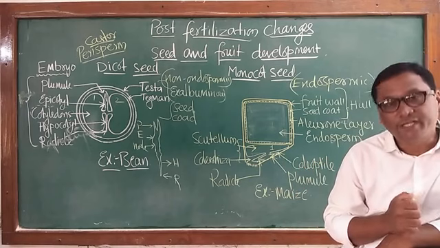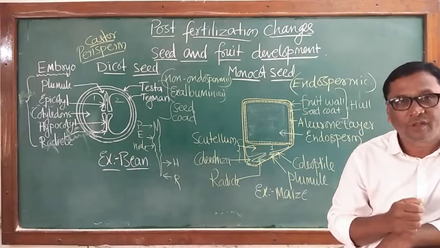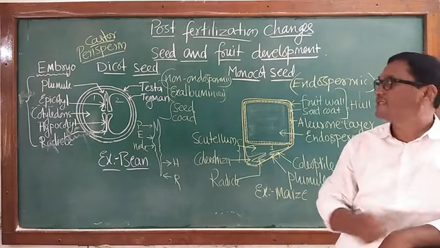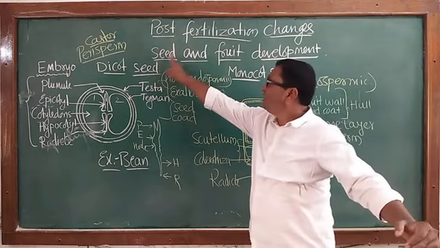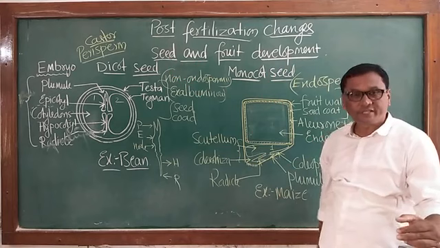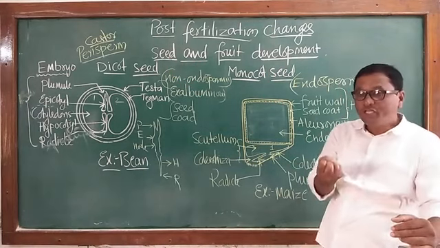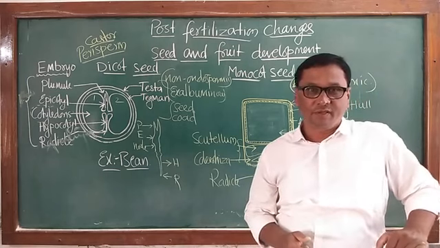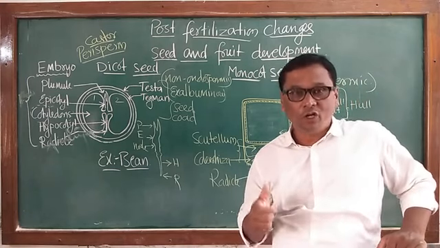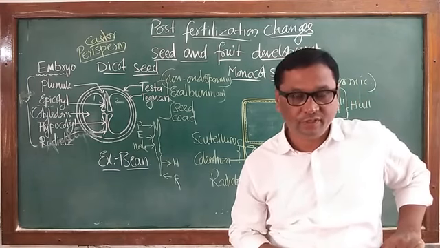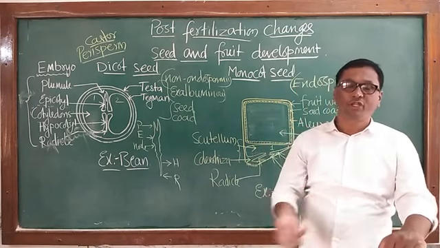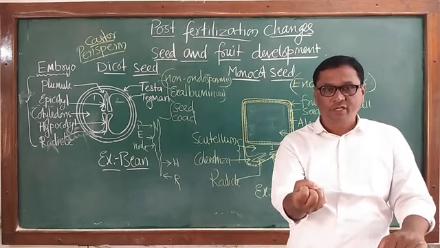Now, what is dormancy? The inability of the seeds to germinate even in favorable conditions is known as dormancy. Fruits are produced, within the fruit seeds are produced.